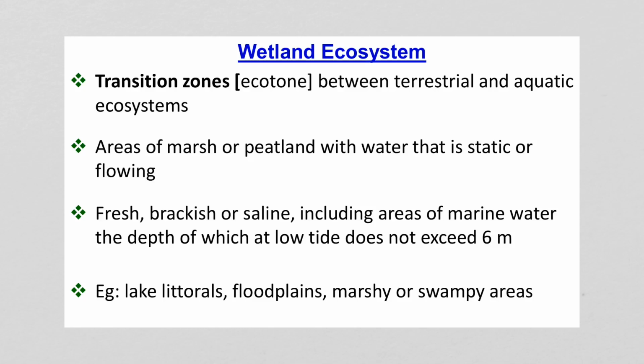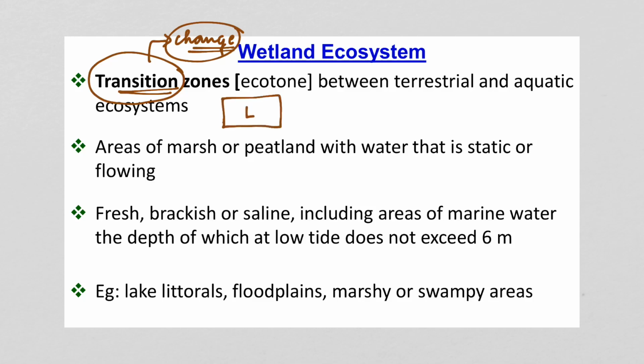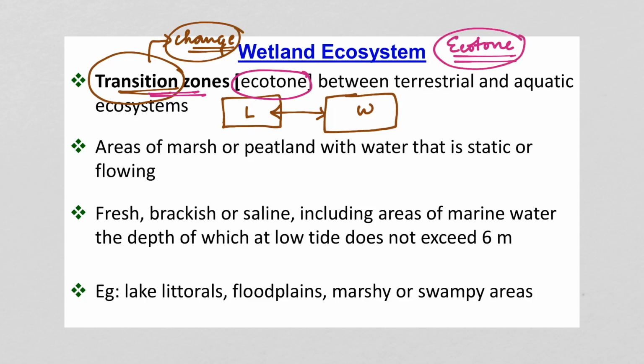So basically a wetland is considered a transition zone. What is meant by a transition zone? Transition means changing. The literal meaning is change, and therefore a transition zone means a zone where one form of land or one form of ecosystem is giving way to another form, that is from land to water or vice versa. Basically these transition zones are called ecotones. What is meant by an ecotone? An ecotone means those transitional areas from where one type of ecosystem gives way to another type of ecosystem.